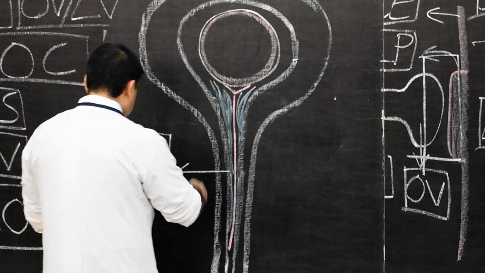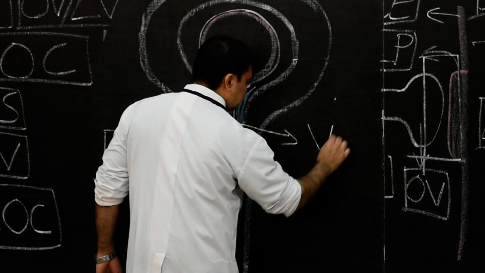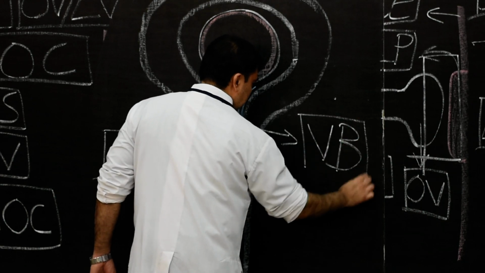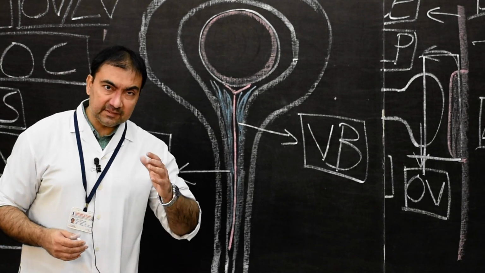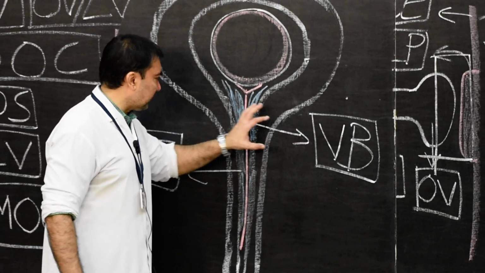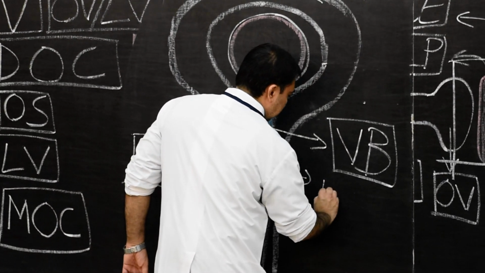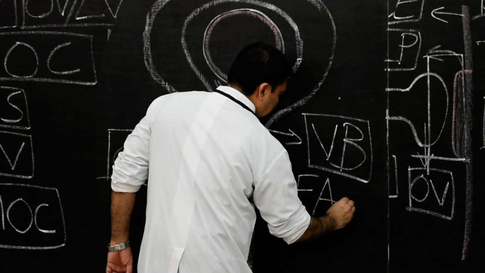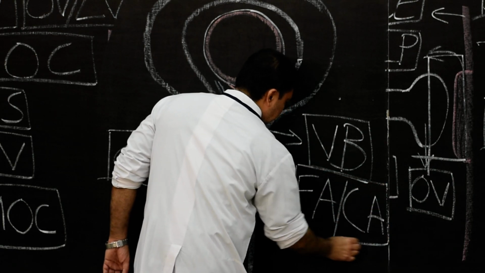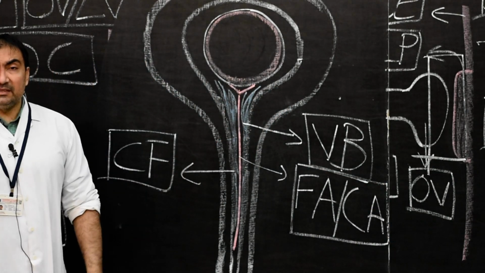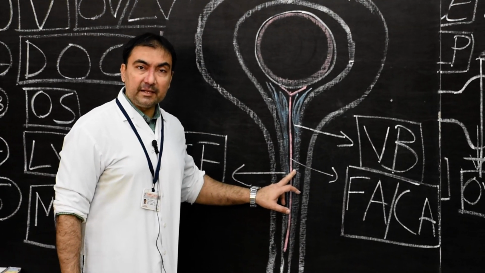So these two structures, number one, the first will be the vitreous body. This vitreous body in detail I will discuss tomorrow. Just at this stage, it is the primitive vitreous body, a collection of mesenchymal elements, along with this artery, the fetal artery, or it is called the choroidal artery, and this artery will also be known as the hyaloid artery.